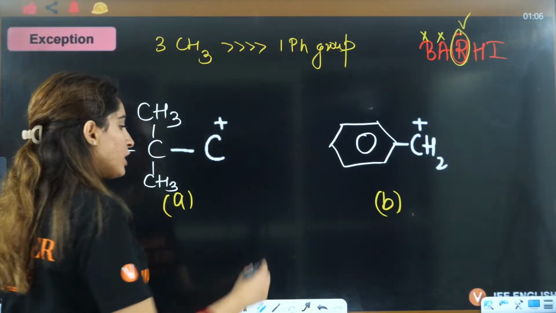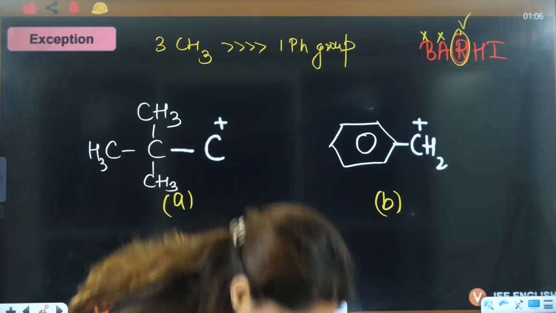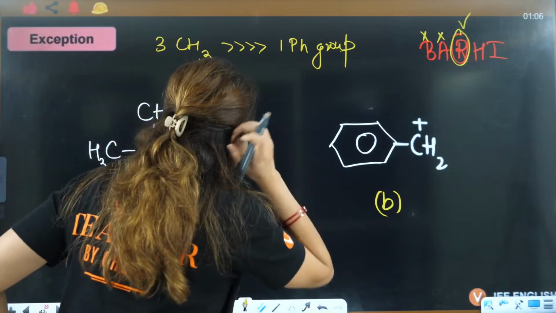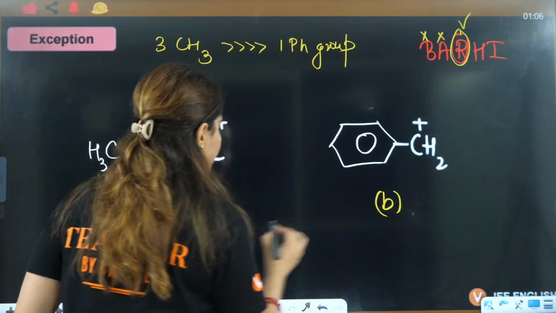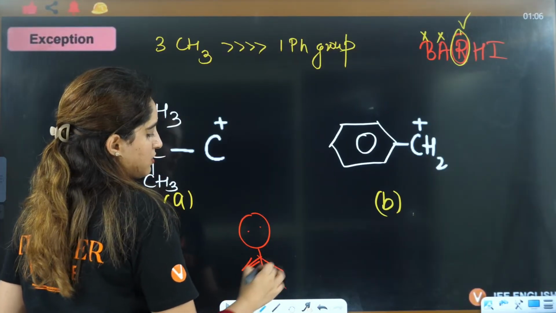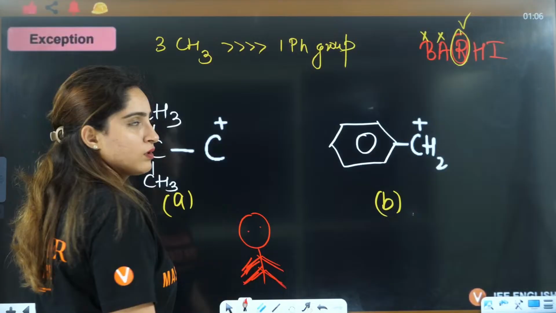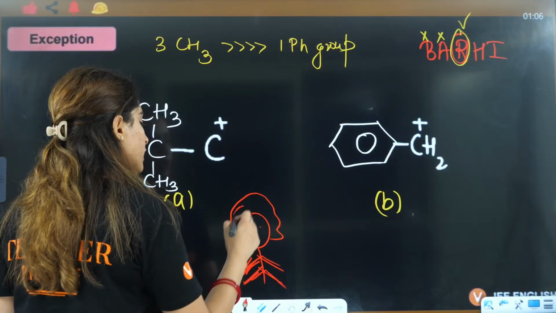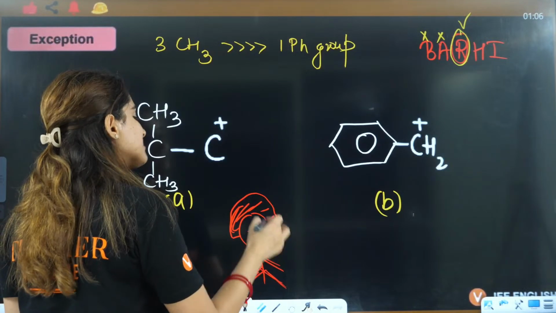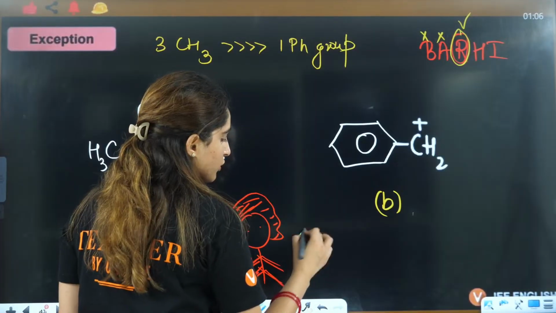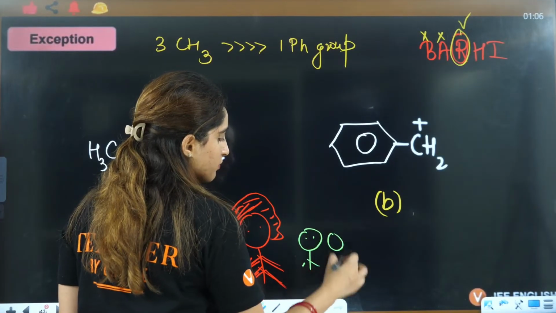It's like you have one big don over here, or you can say one big wrestler over here, right? The others are normal people, 3 normal people.